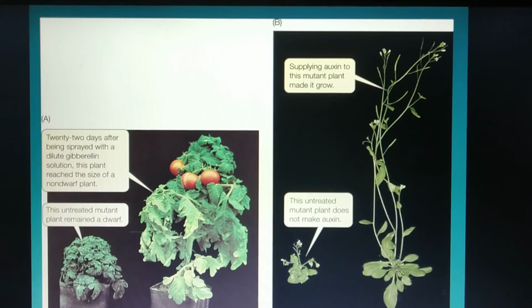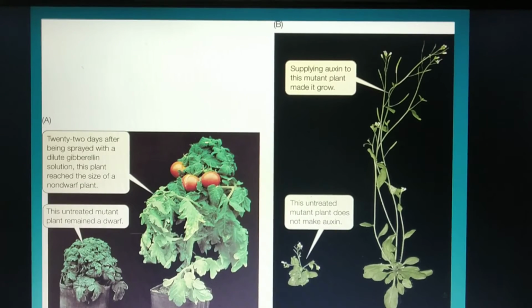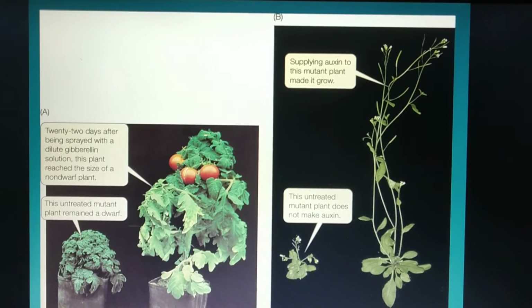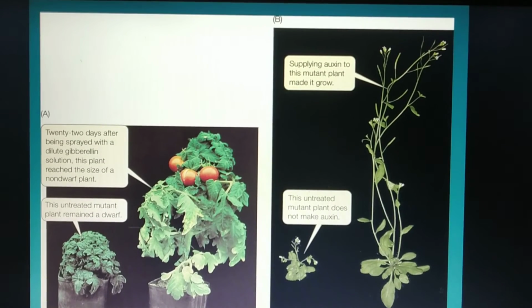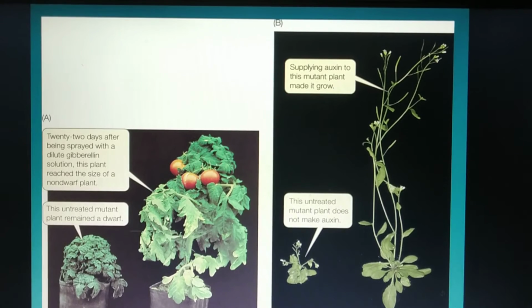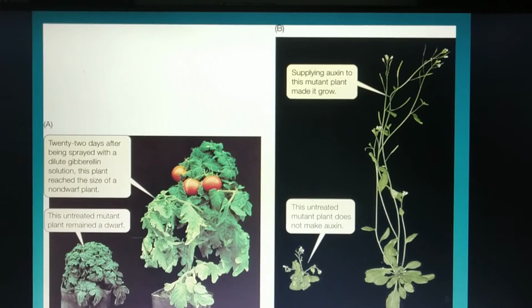Here also you can see in this picture, which is part A, an untreated mutant plant which remained a dwarf. There was no treatment to it, no external hormones or gibberellin added. So it stayed in its normal mutant type and formed a dwarf.